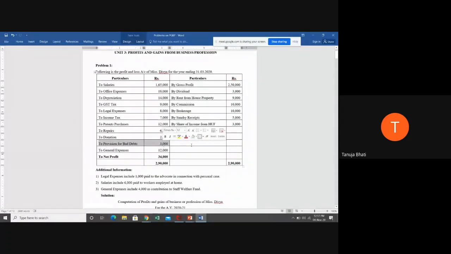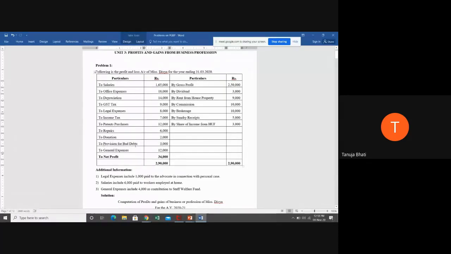Students, we have seen that bad debts, suppose if we know a particular recovery is irrecoverable, we treat it as bad debts and bad debts are allowed. But is provision for bad debts allowed as per the Income Tax Act? No. Is reserve for bad debts allowed? It is not allowed. What is the meaning of provision? That is, we know that a particular expense is going to be incurred and we keep aside some amount to meet that particular expenditure. But provision for bad debts or reserve for bad debts are not allowed. If here only it would have been 2 bad debts, then we would have allowed this expenditure. But provision for bad debts is a disallowed expenditure.